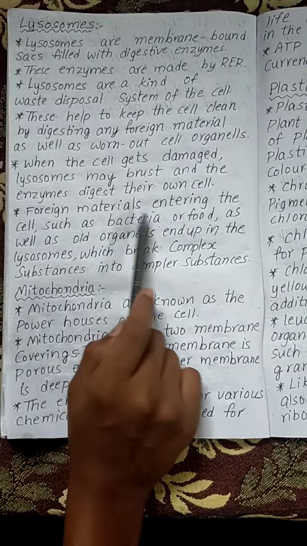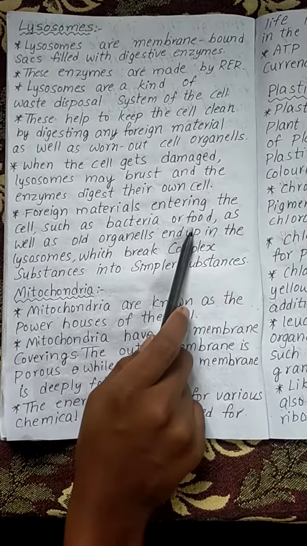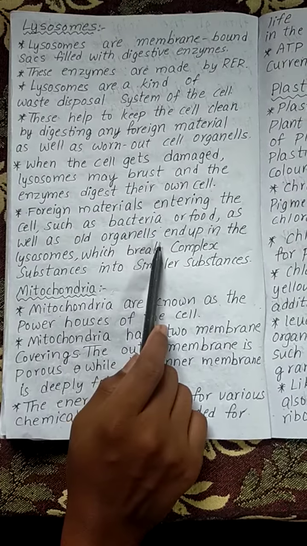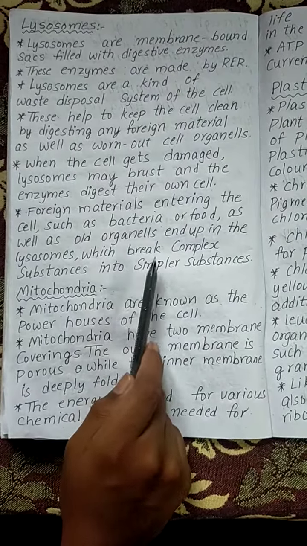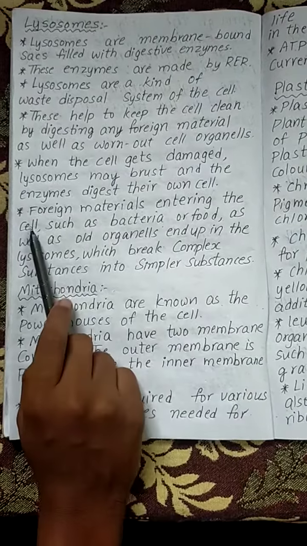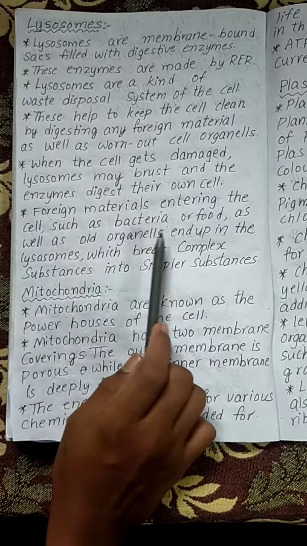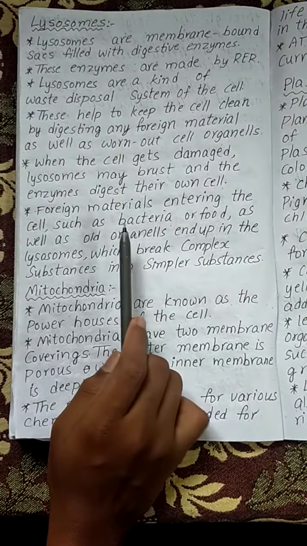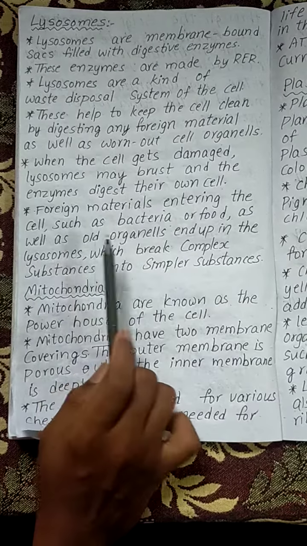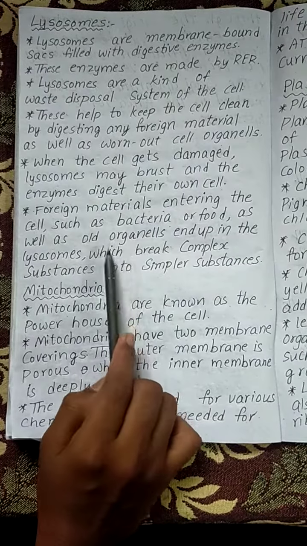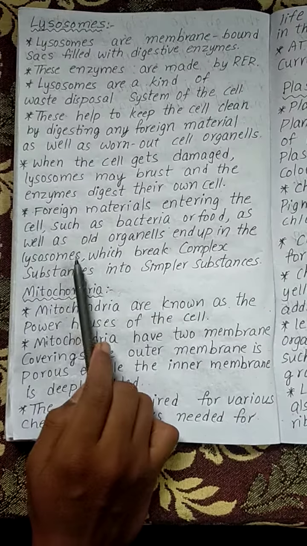Foreign materials entering the cell, such as bacteria or food, as well as old organelles, end up in the lysosomes, which break complex substances into simpler substances. That means in lysosomes all these are stopped and broken from complex into simple substances.